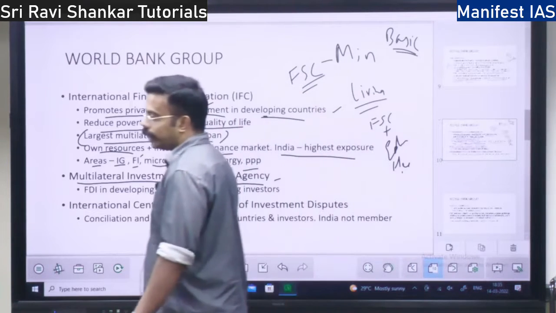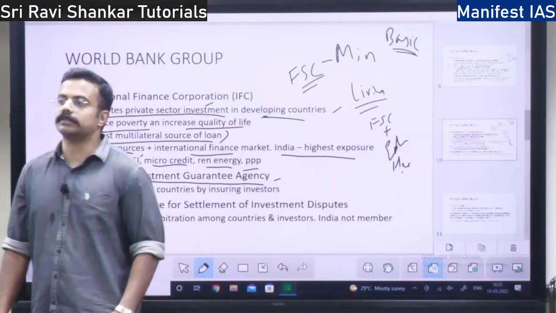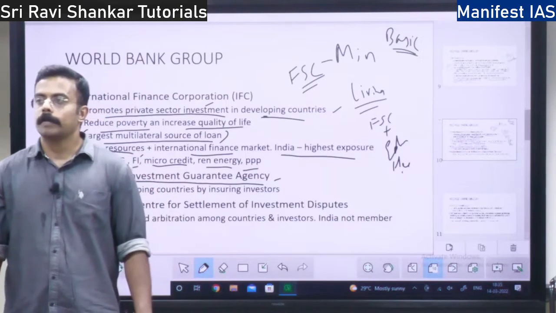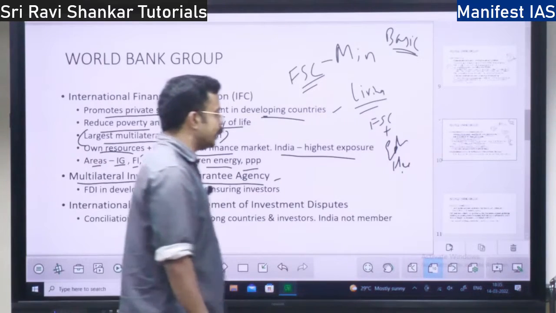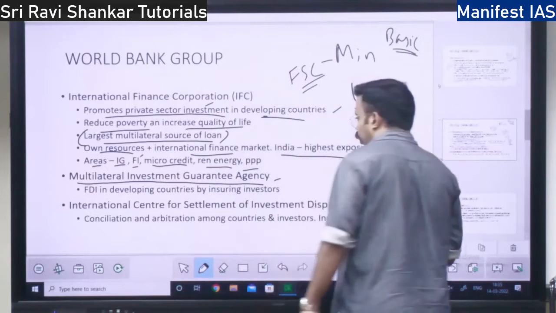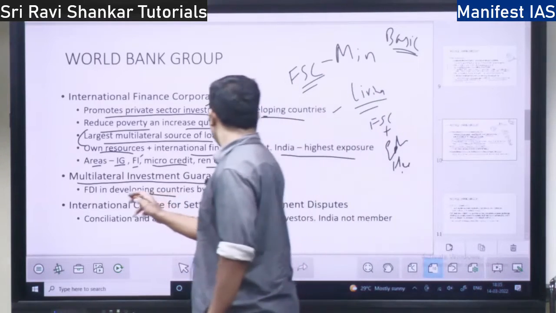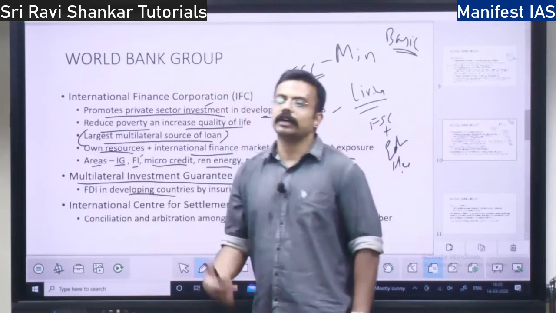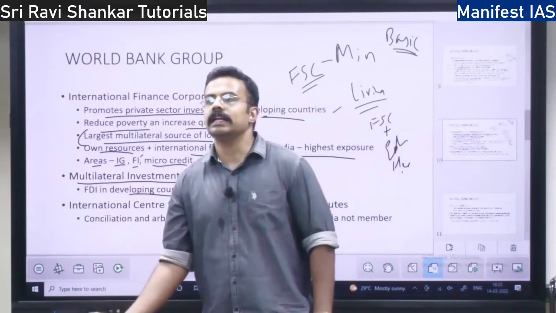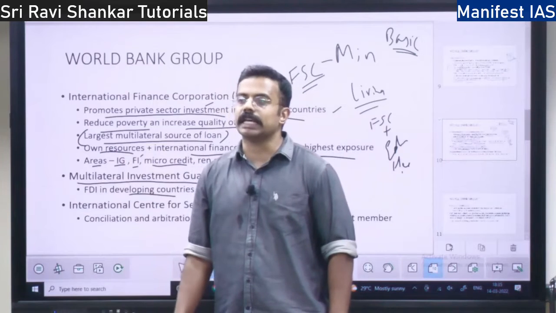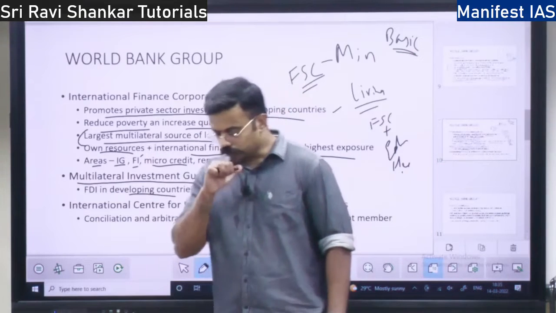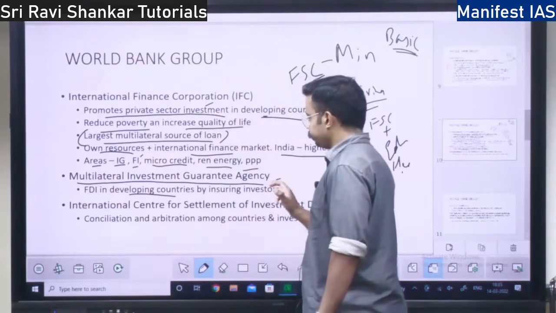See, foreign direct investment comes into countries, right? In this foreign direct investment, what happens? They will be hesitant to invest in developing countries because they don't know whether they can take the money back by investing. So then what will be done?